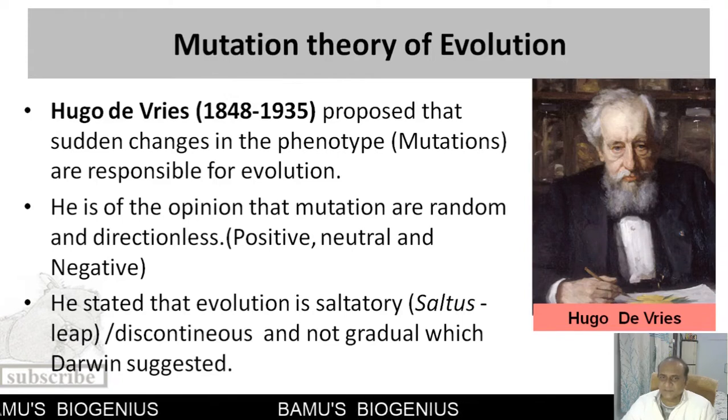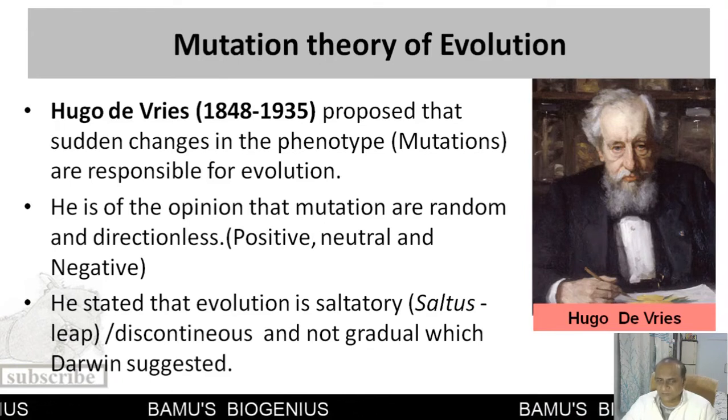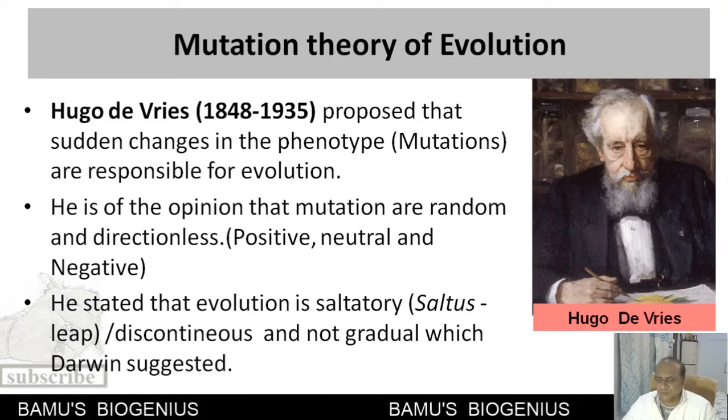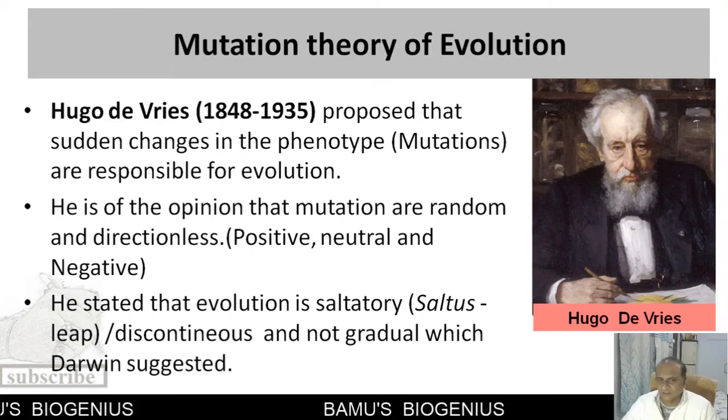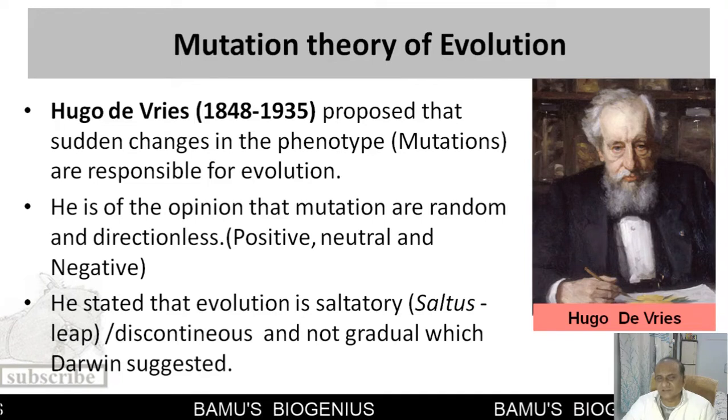And he is of the opinion that these mutations are random and directionless. They don't have any kind of direction; these mutations may be positive, may be neutral, or may be negative. Darwin was aware of these mutations, or sudden changes in the phenotype, because he was indulged in breeding of pigeons. He was also indulged in breeding of certain plant varieties.